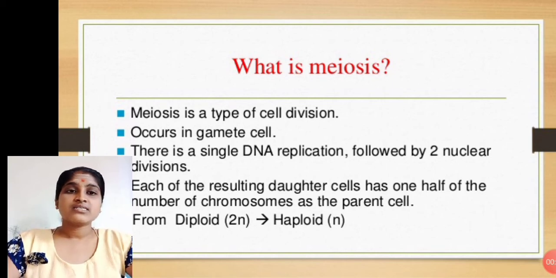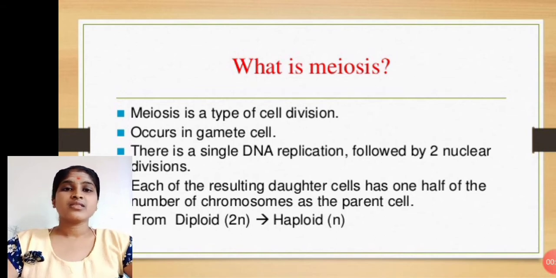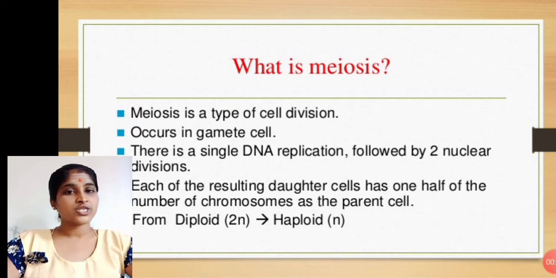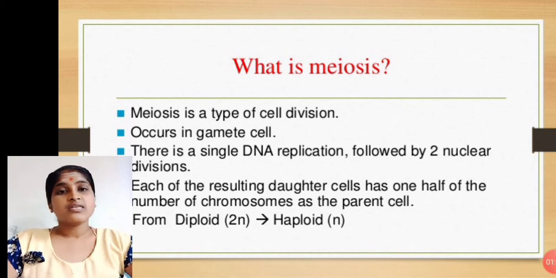Now it occurs in gamete cells. Gamete cells are in the gonads, resulting in the formation of sperm in males and egg, or ovum, in females. This process we call the gametogenic process or gametogenic division.